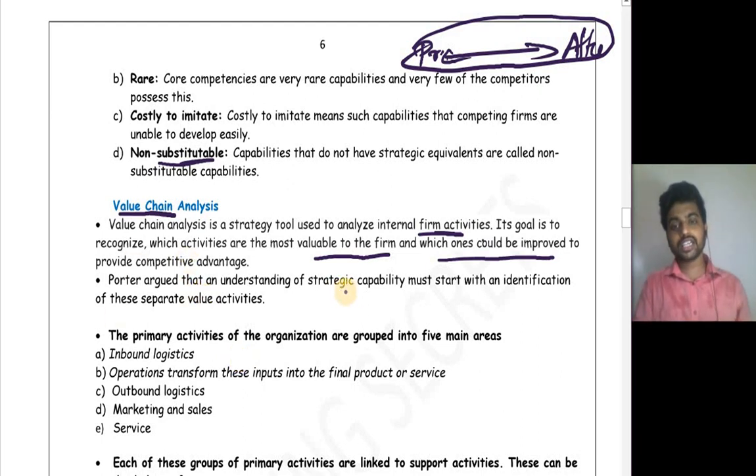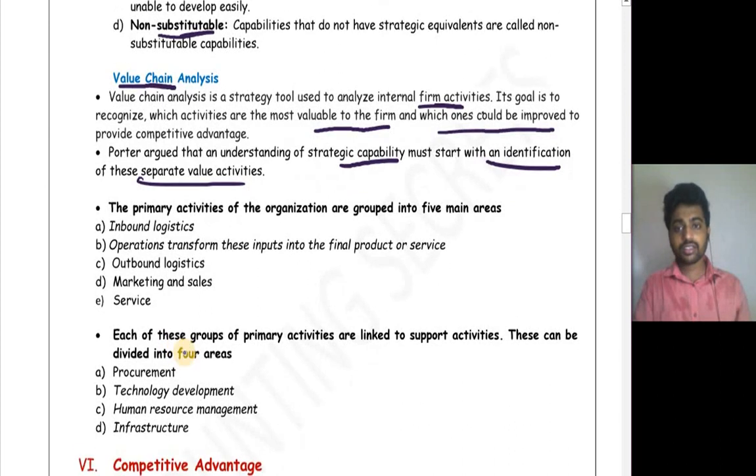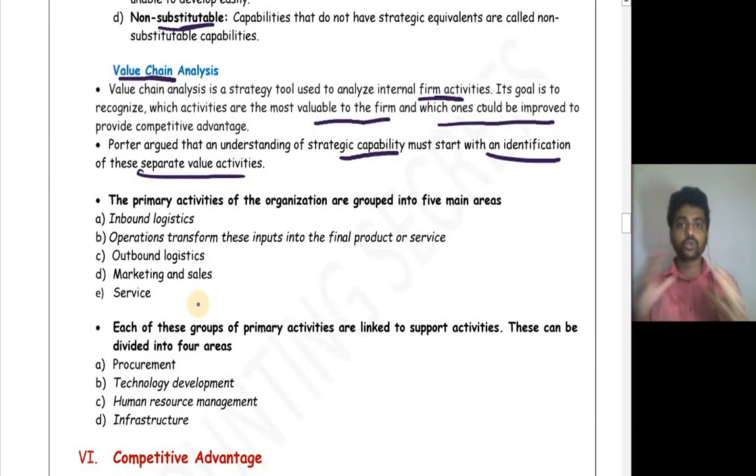Porter argued that an understanding of strategic capability must start with an identification of these separate value activities. So Porter said, divide your whole activity into 2.